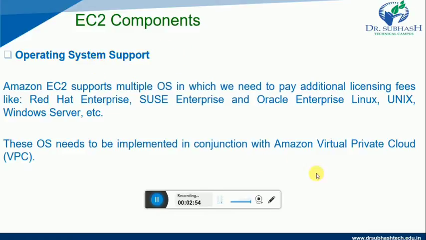First one is operating system support. Amazon EC2 supports multiple operating systems for which we need to pay additional licensing fees, like Red Hat Enterprise, SUSE Enterprise, Oracle Enterprise Linux and so on. These operating systems need to be implemented in conjunction with Amazon Virtual Private Cloud, that is VPC. So friends, this is the operating system support component of EC2.